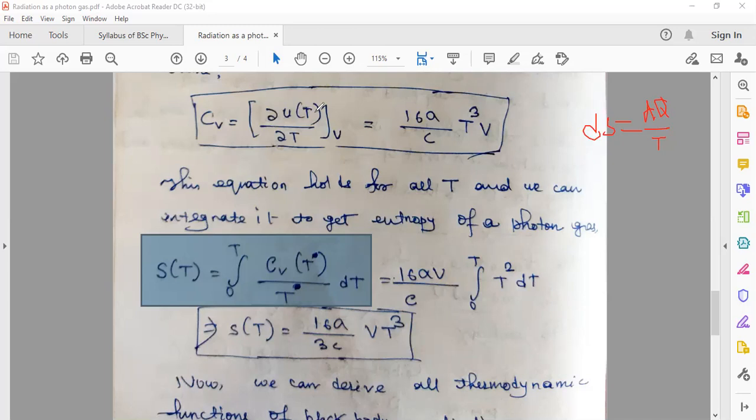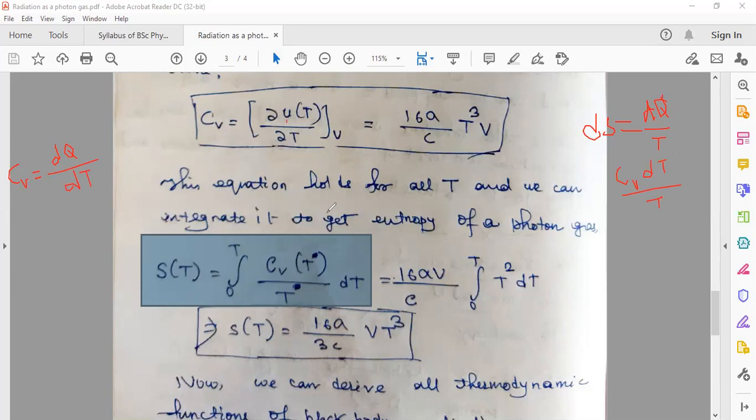So in place of dQ, we can write C_V dT, because C_V is equal to dQ over dT. Here it is U, of course, but this is what we learned.